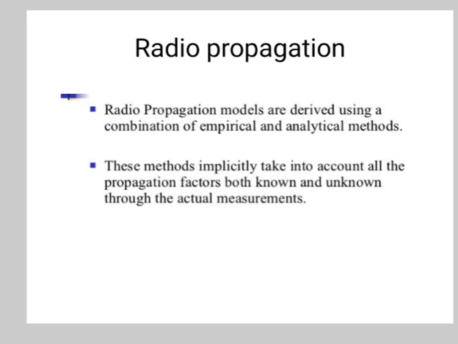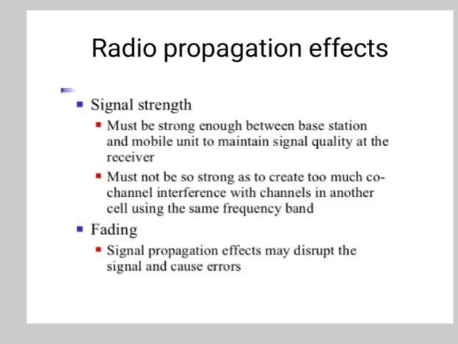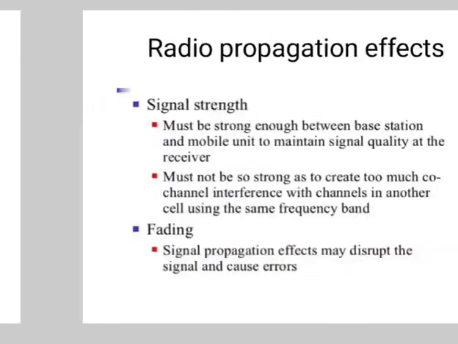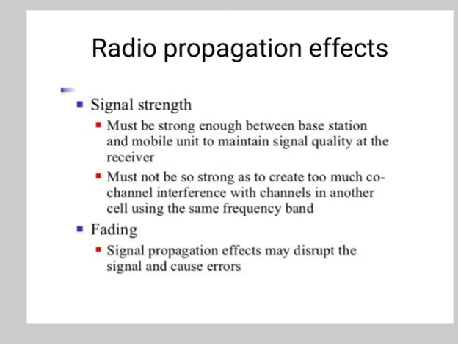So the radio waves are also called as... Their propagation mechanism consists of reflection, diffraction, and scattering. Radio propagation effect consists of signal strength and fading.